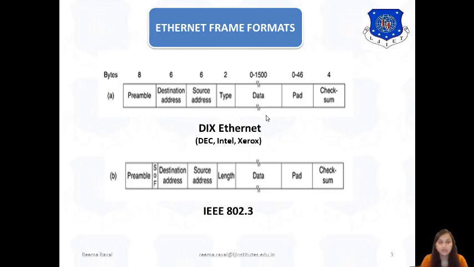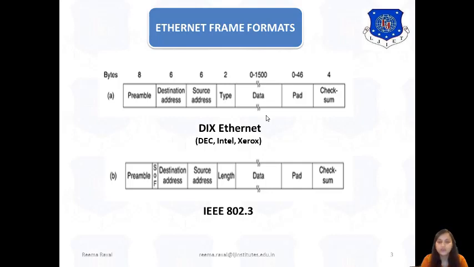The next field is the SOF field, which indicates the start of the frame. Then the third and fourth fields are address fields. The third field includes the destination address, and the fourth field includes the source address.